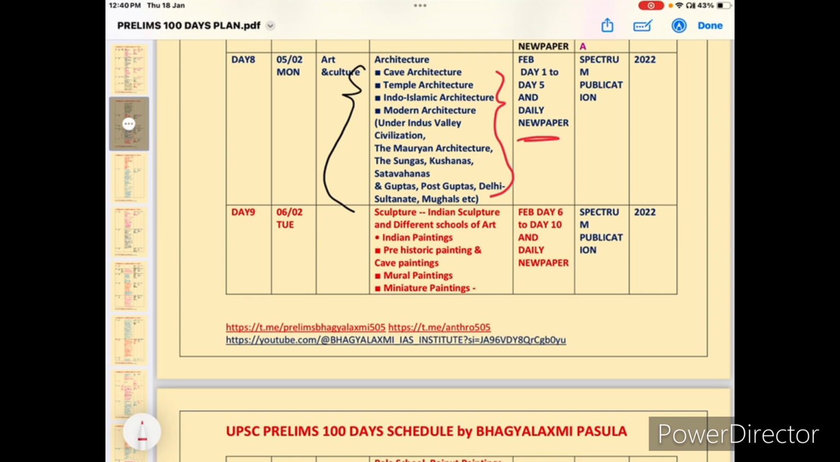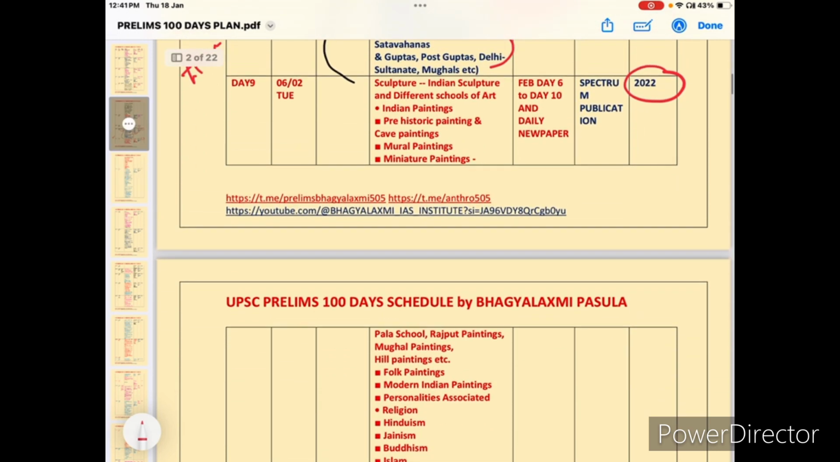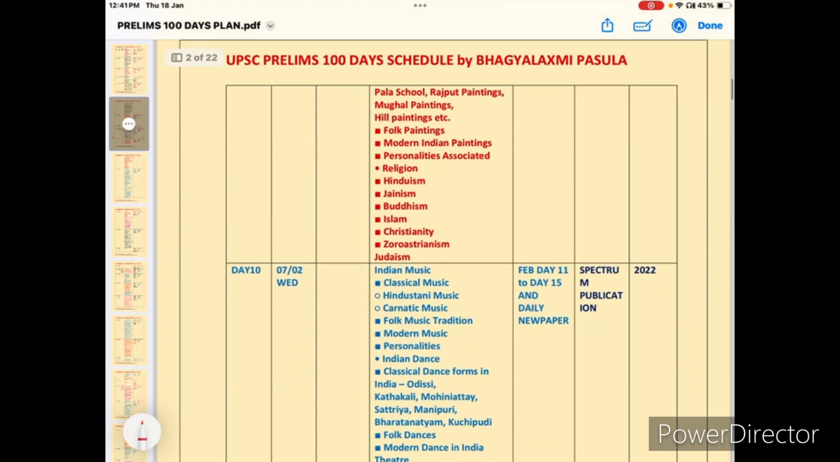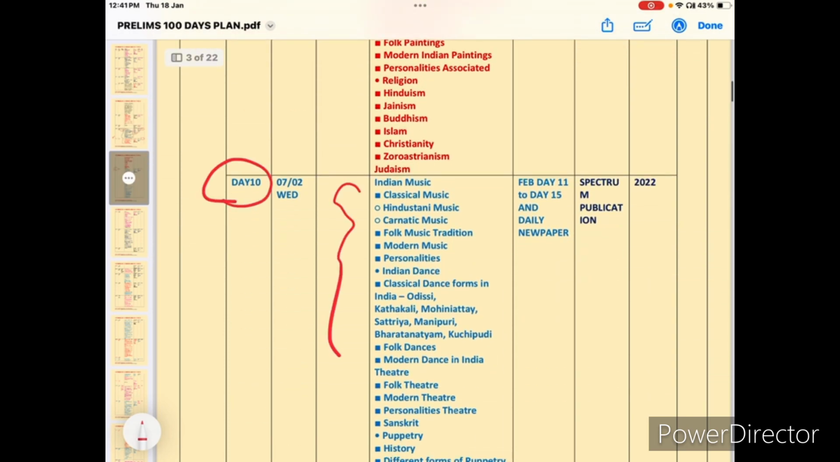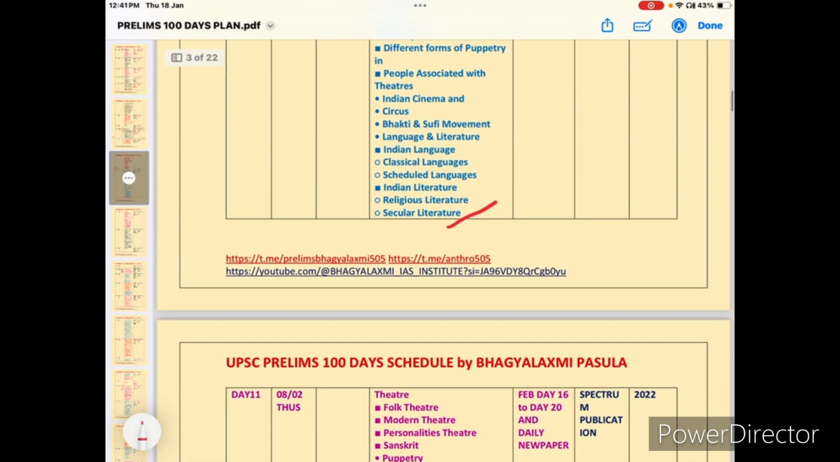And next, newspaper. February current affairs, and at the same time daily newspaper for, oh sorry, for art and culture, follow the Nitin Singhania. Okay, mostly Nitin Singhania. And whenever you are studying ancient and medieval, you will get the same art and culture topics na. So follow the Nitin Singhania or current affairs, both important. Next, 2023 PYQs.